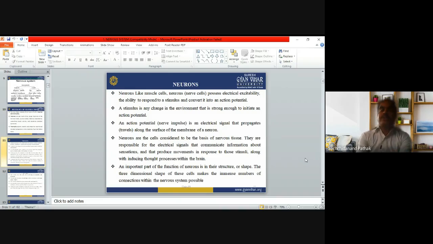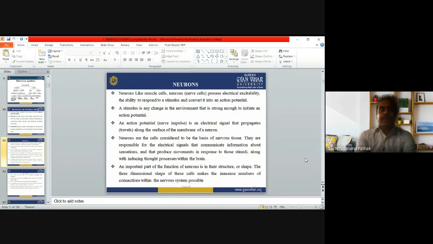Now, what is the action potential? An action potential is an electrical signal that propagates, that travels along the surface of the membrane of a neuron. So any action potential, or you can say nerve impulse, is an electrical signal that will travel along the surface of the membrane of a neuron. That is known as the action potential.